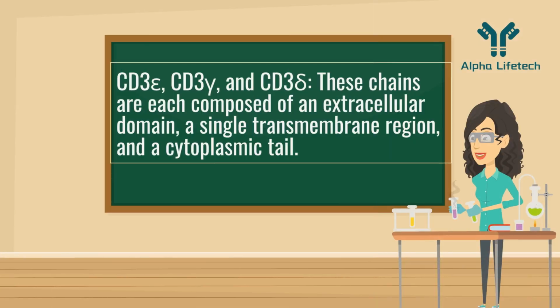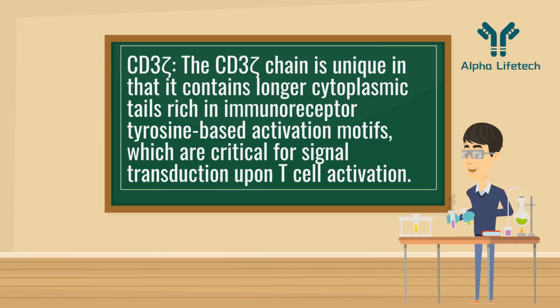CD3 epsilon, CD3 gamma, and CD3 delta chains are each composed of an extracellular domain, a single transmembrane region, and a cytoplasmic tail. CD3 zeta. The CD3 zeta chain is unique in that it contains longer cytoplasmic tails rich in immunoreceptor tyrosine-based activation motifs, which are critical for signal transduction upon T-cell activation.